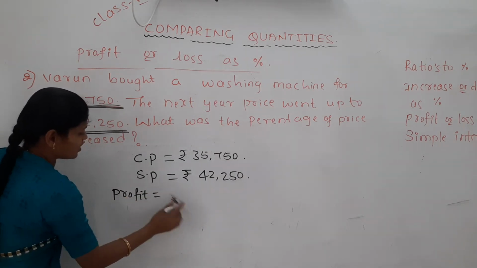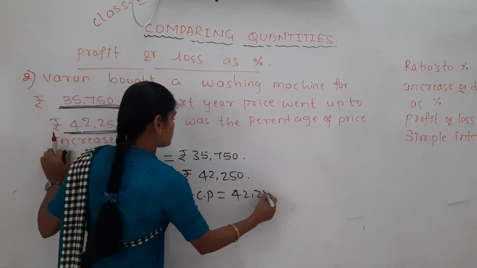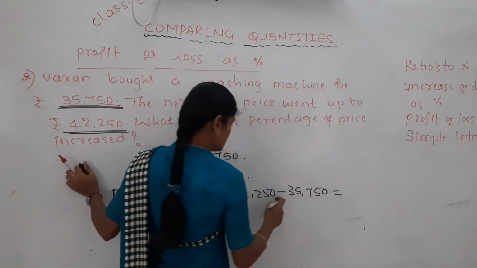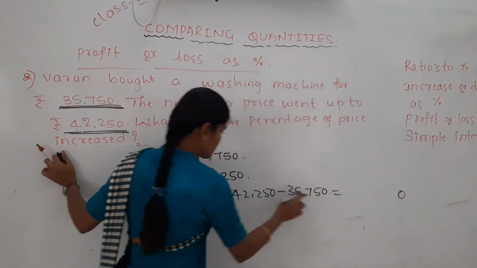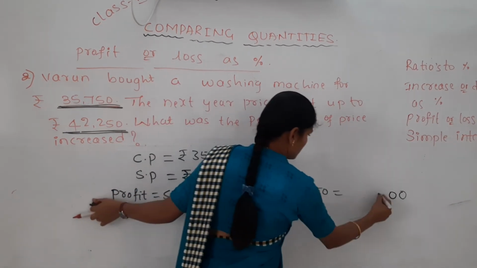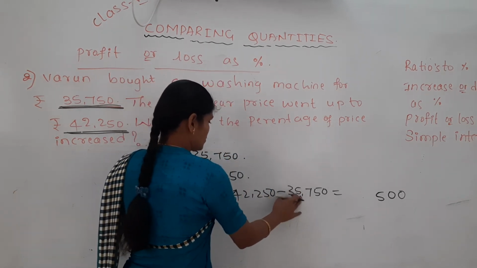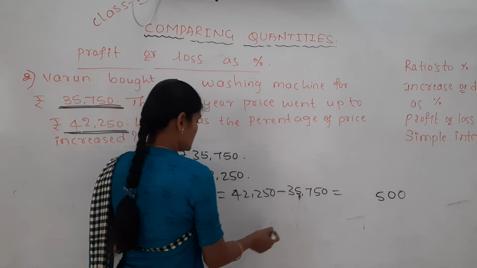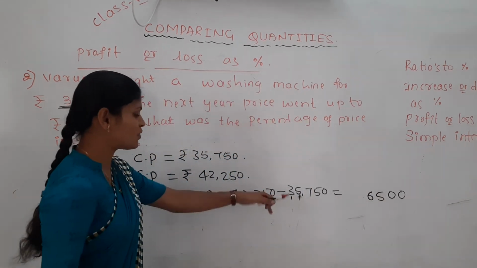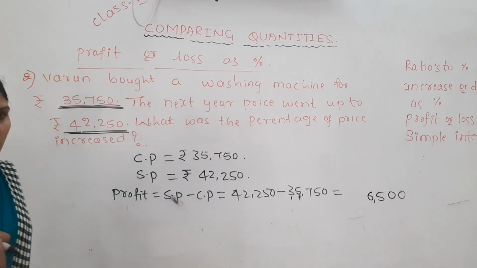Selling price minus cost price. The selling price is 42,250 minus 35,750. 0 minus 0, 0. 5 minus 5, 0. Then 12 minus 7, 5. 1 carry. Then 12 minus 6, 6. 1 carry. 4 minus 4, 0. By 6,500 that amount was increased.